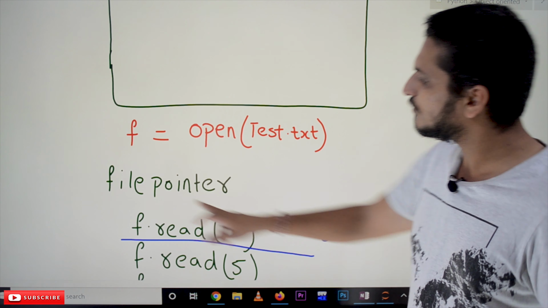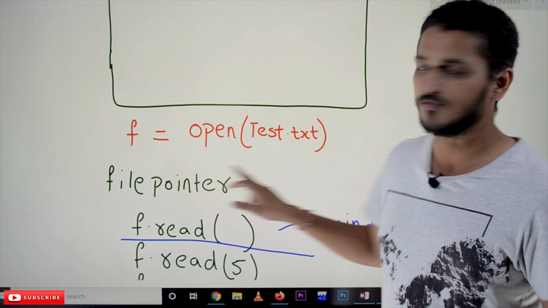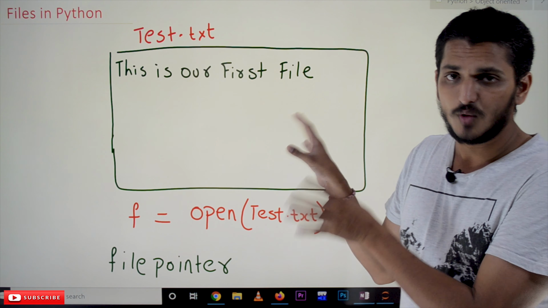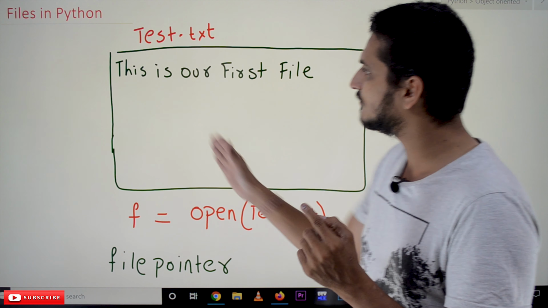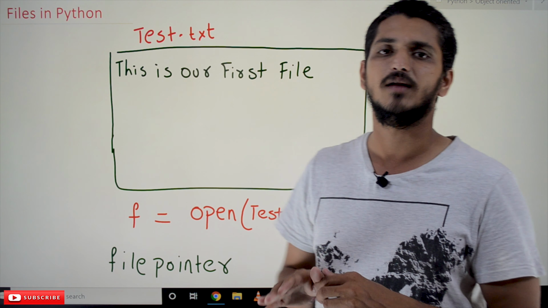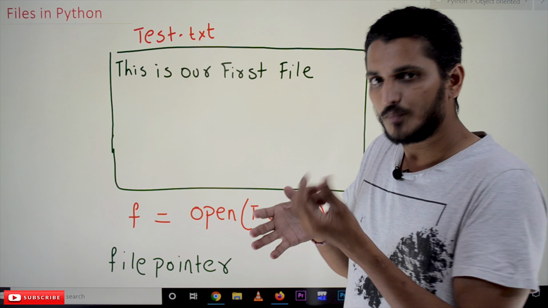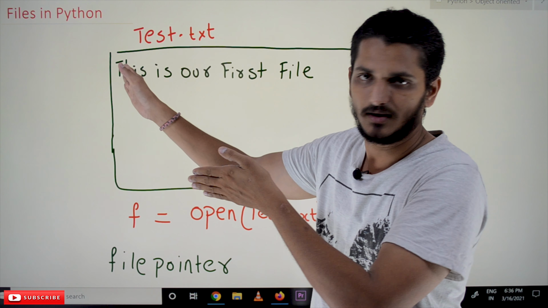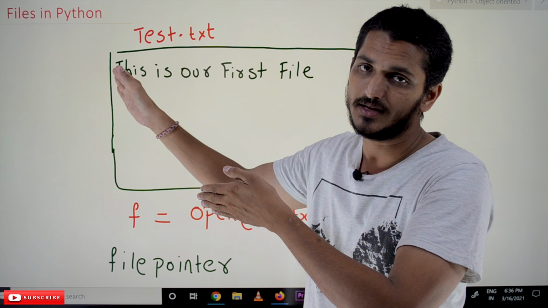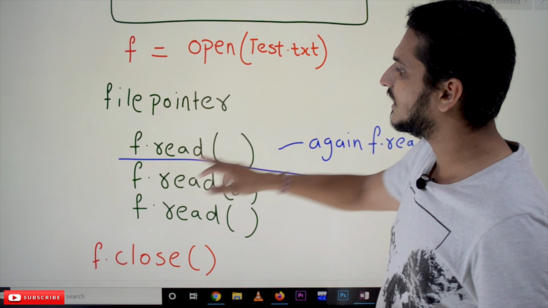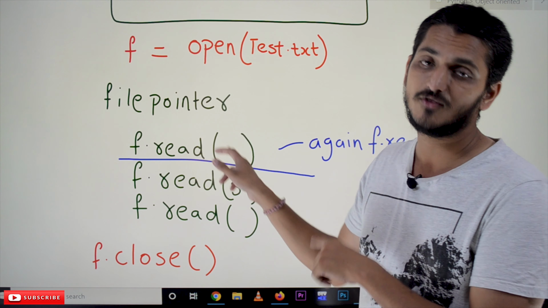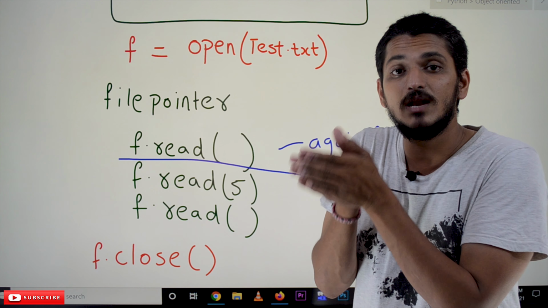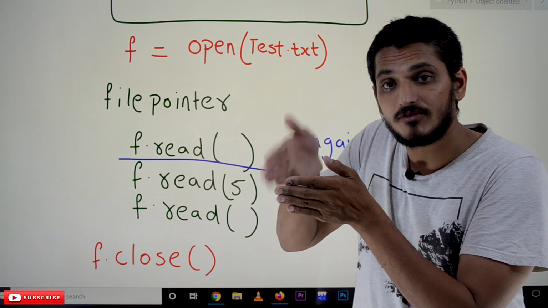One more important point we have to understand is the file pointer. Whenever we open the file, assume that this is our file. Whenever we open that file, there is a file pointer at the beginning of the file. It starts from here. That is what the file pointer is. Whenever we are reading the data, f.read() is a function in the file class. It will read the data from the file pointer, from the beginning.